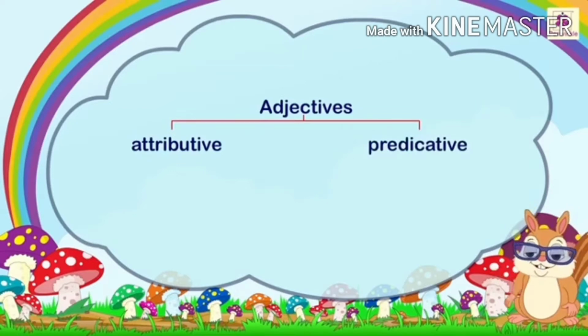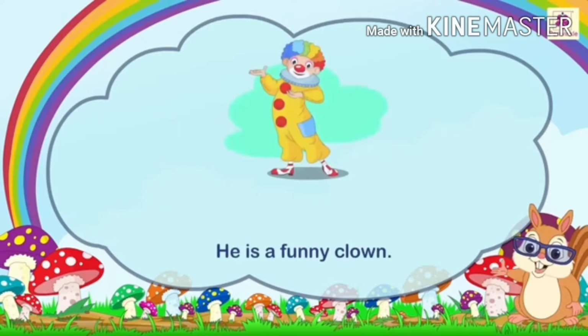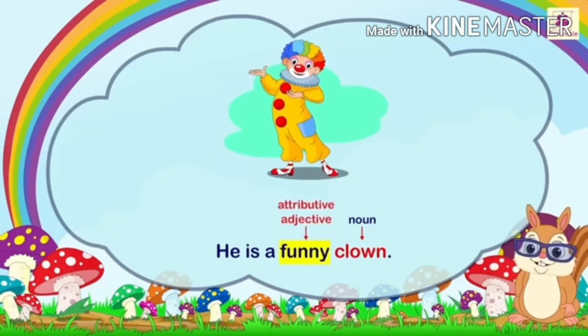Adjectives may be attributive or predicative. Attributive: it comes before the noun it describes. For example, he is a funny clown. Here clown is a noun and funny is an attributive adjective.